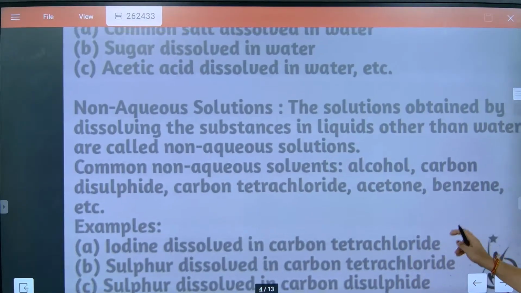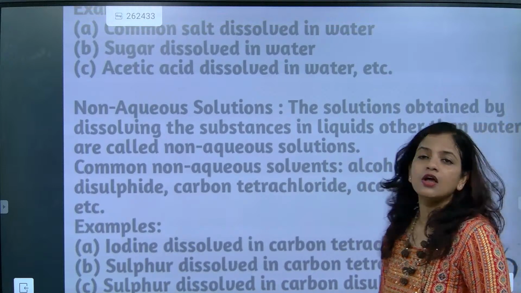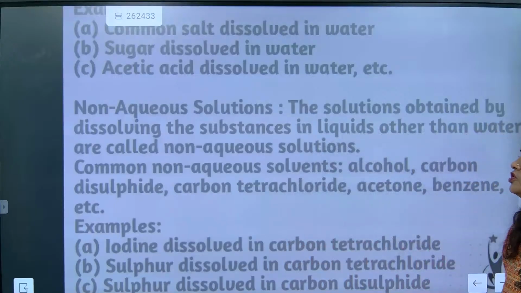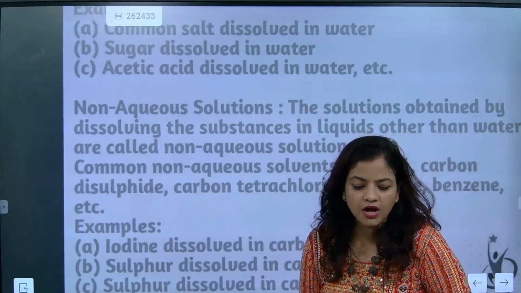Now we are going to understand non-aqueous solution. The solution obtained by dissolving a substance in a liquid other than water is called a non-aqueous solution. So their solvents are not water.